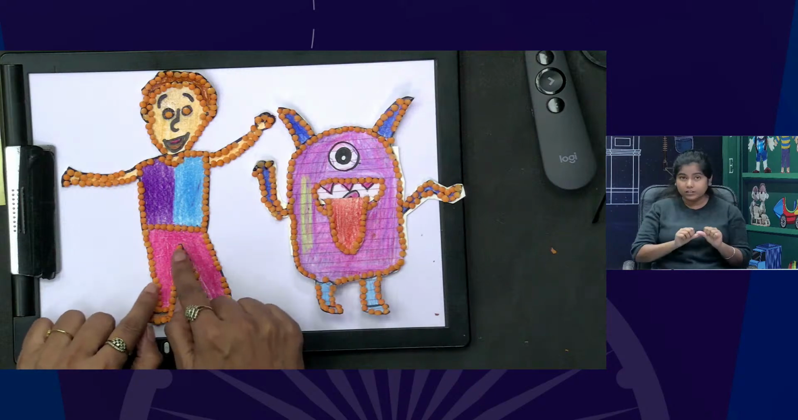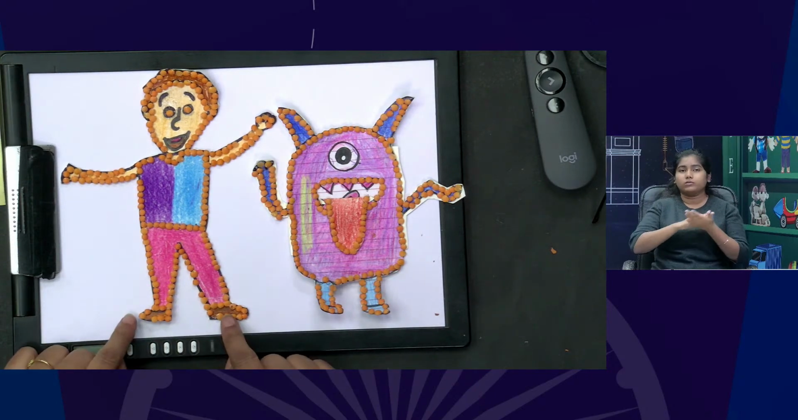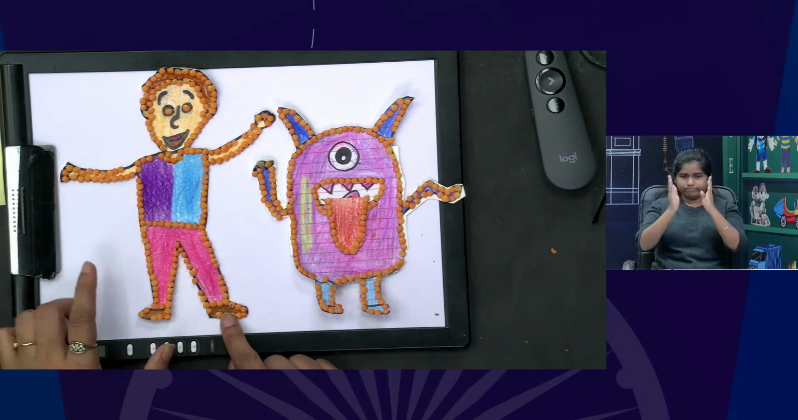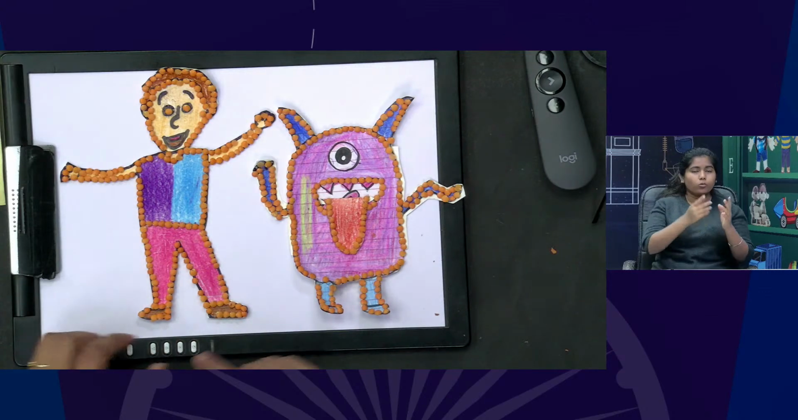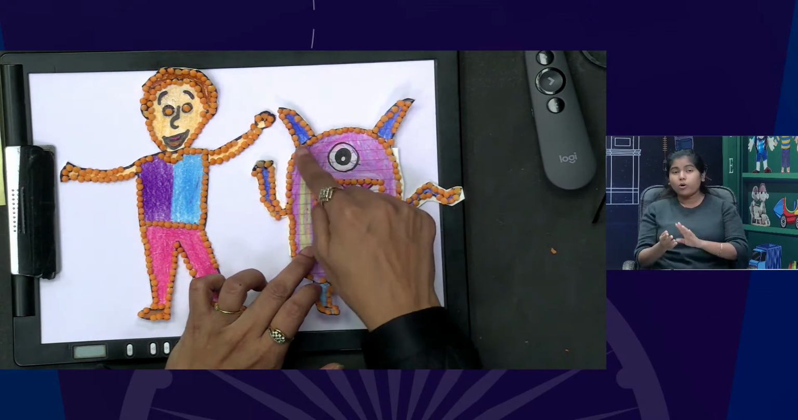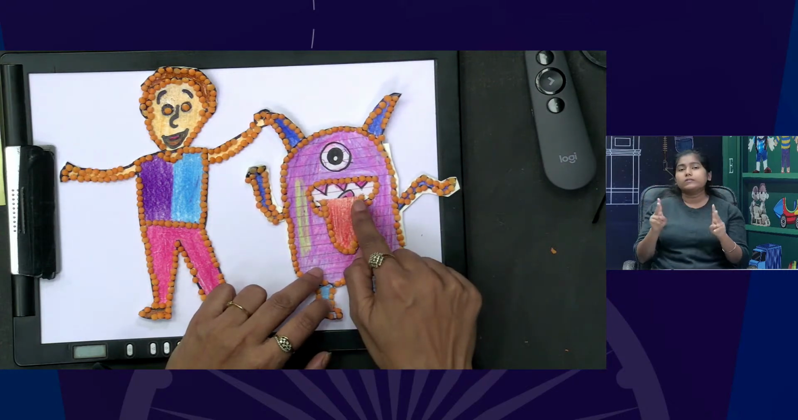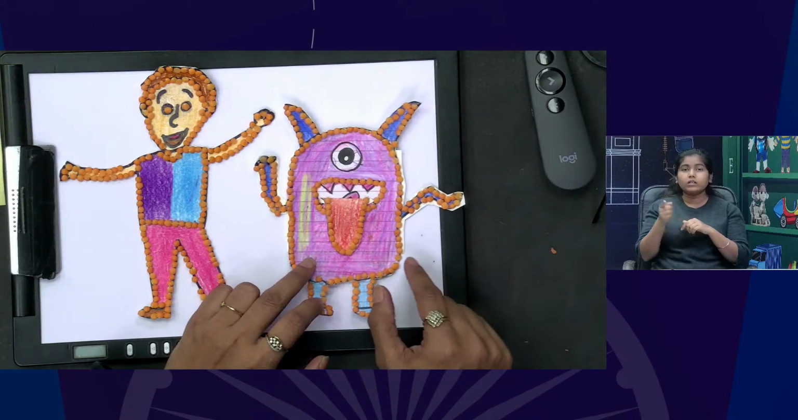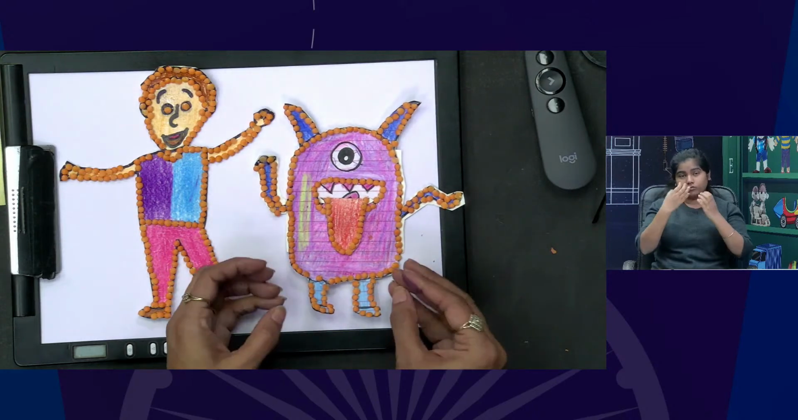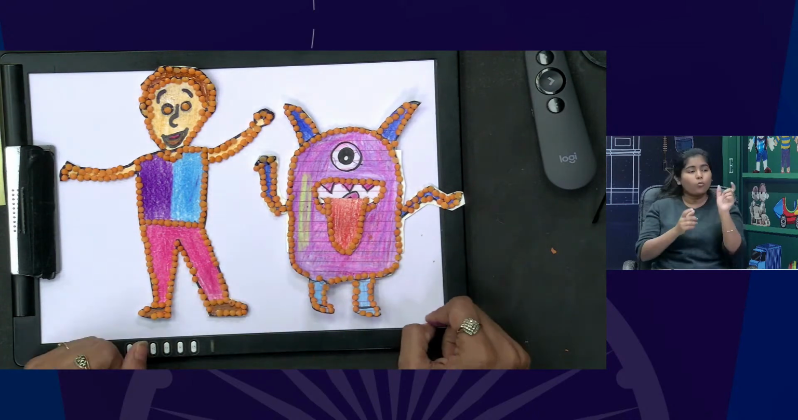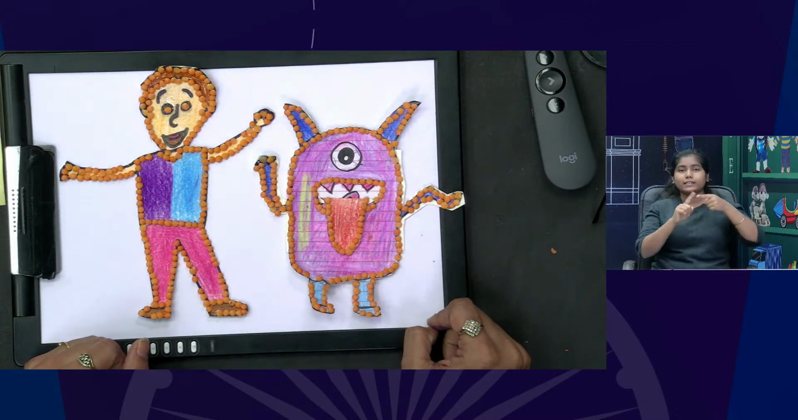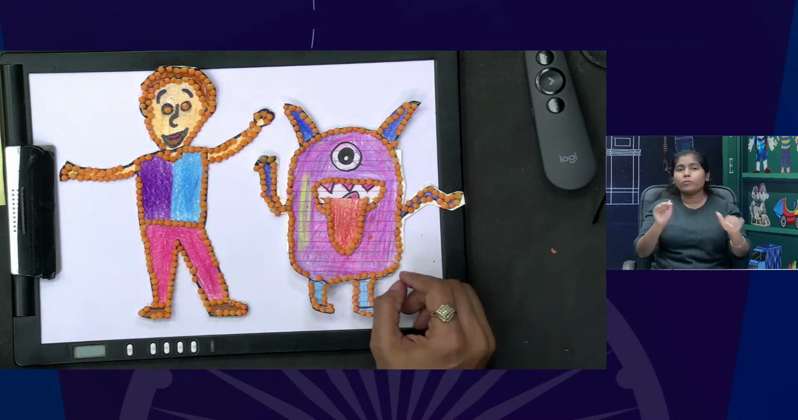So they can touch and feel the shape or the physical appearance of a normal person and the different or peculiar things about a monster. So this is the thing which can help in our inclusive classroom, how to introduce the word monster to our students.